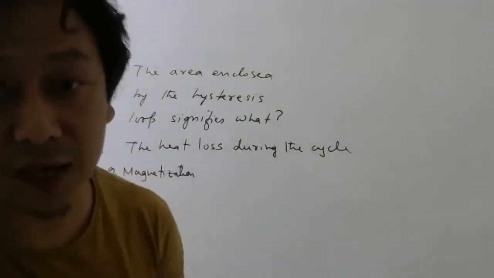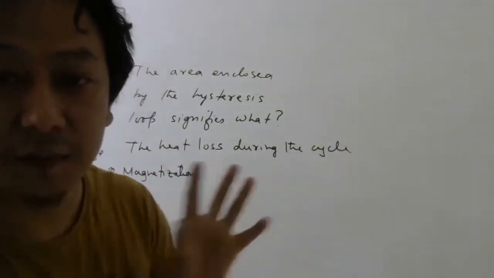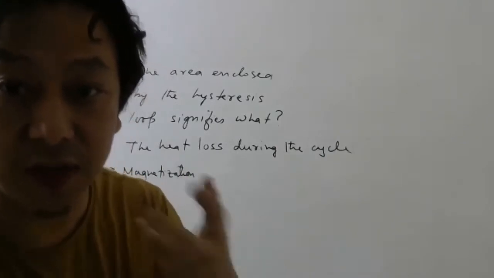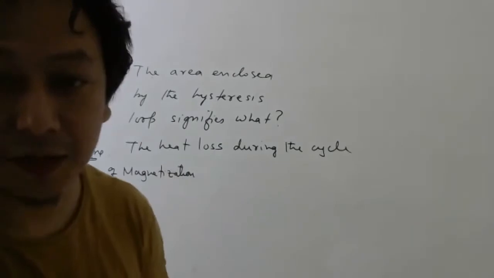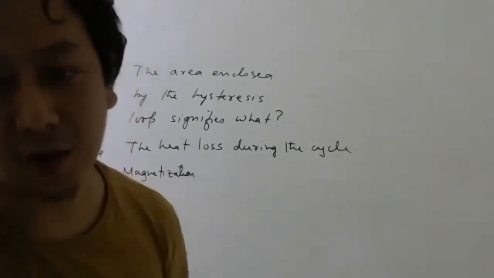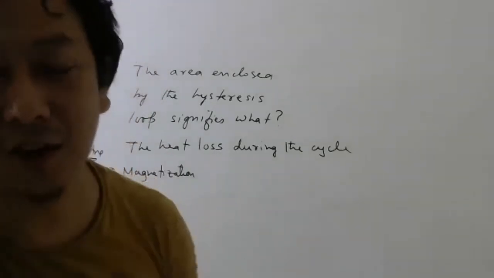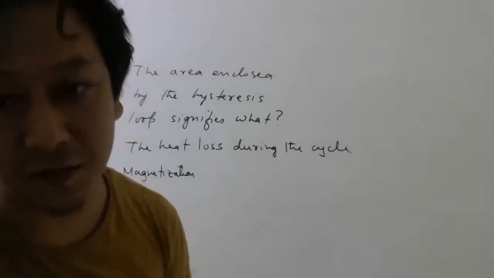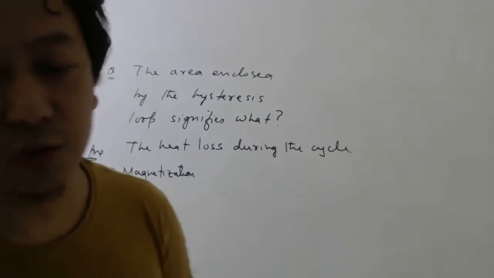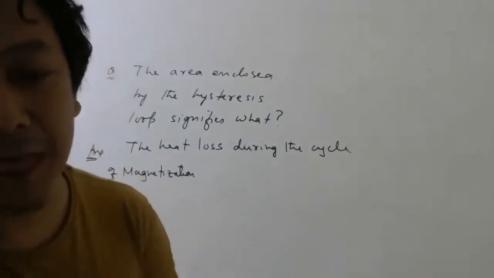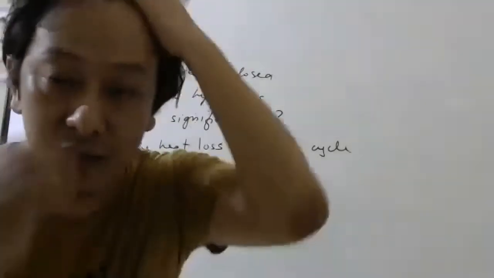They may ask you why it is used. The answer is this: because by using soft iron, we reduce the heat loss during the cycle of magnetization. Now, why this heat loss? Why is the area equal to heat loss? Mathematically, it is very difficult to show. It will take a lot of time. It is not there in the syllabus also. So no need to do it mathematically, but physically, let us try to understand.